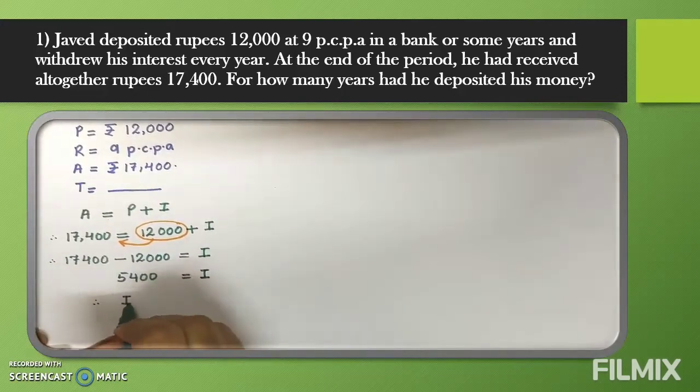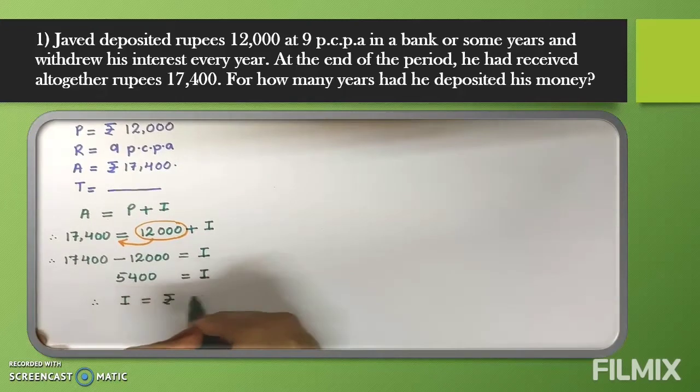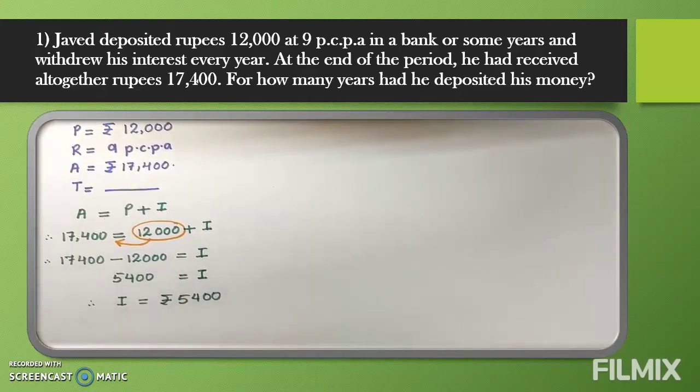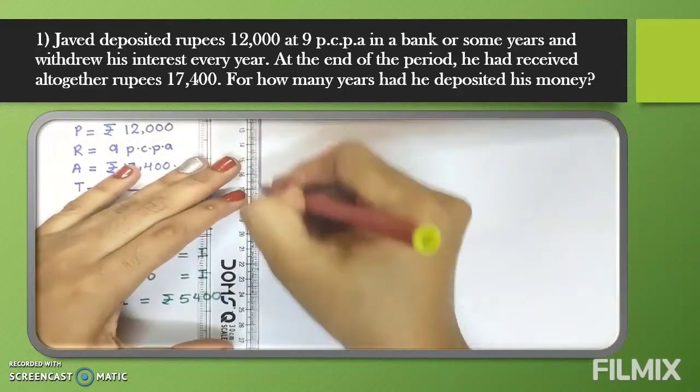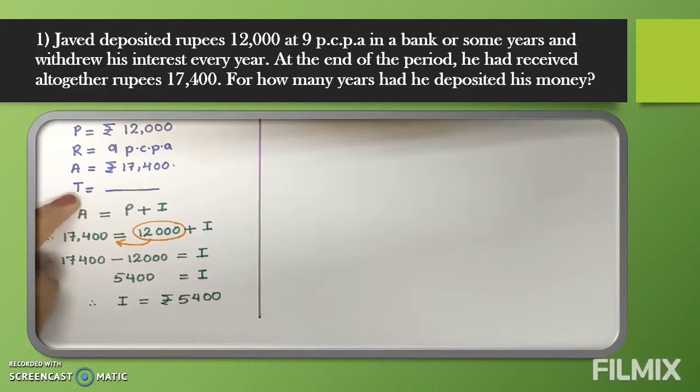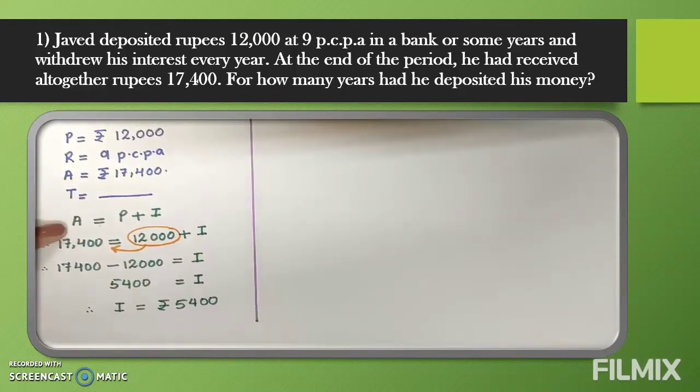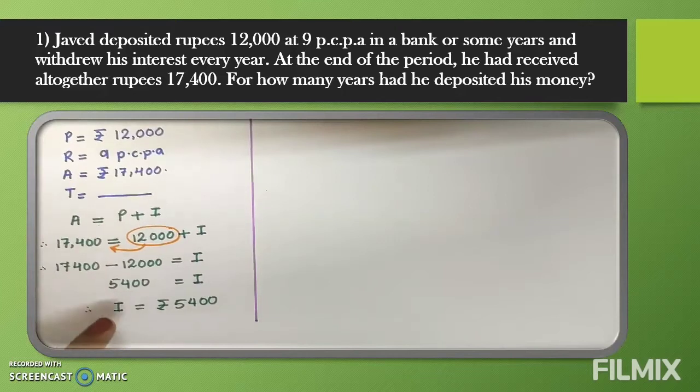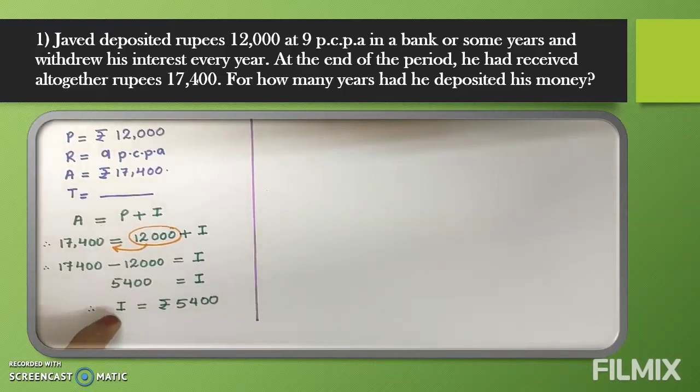So what we got? We got the value of I is equal to rupees 5,400. But they are not asking the value of I. What they are asking, let's see. Now they are asking the value of T. So I explained to you, first we will use the formula A is equal to P plus I. From that we will get the value of I, and by using this value, now we will find out the value of T.